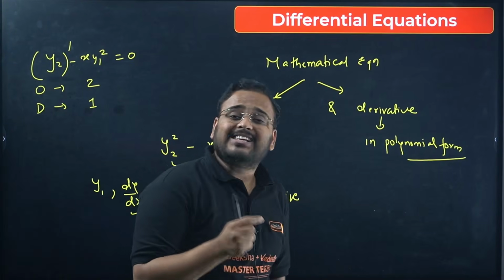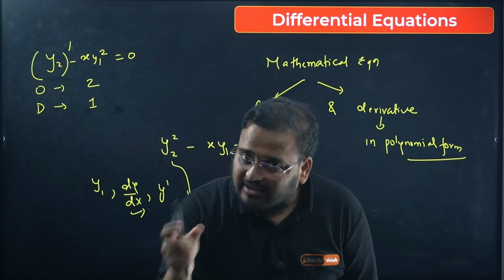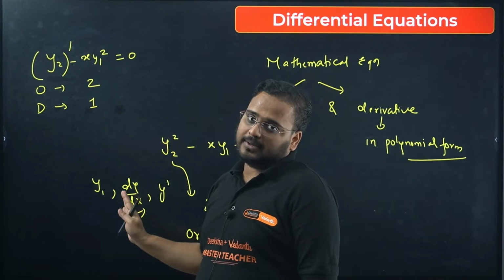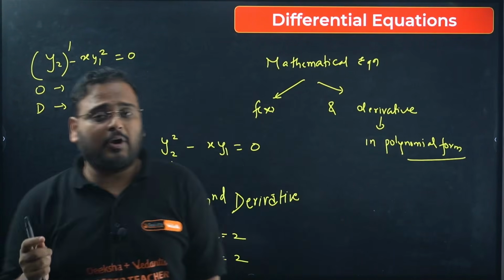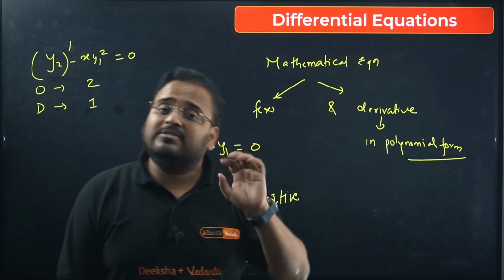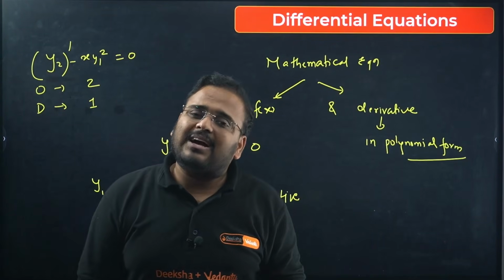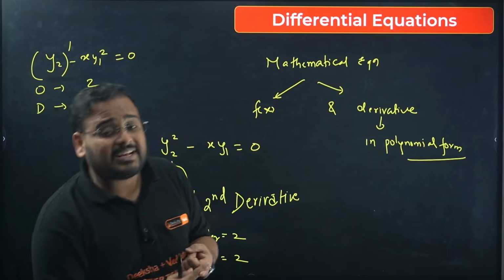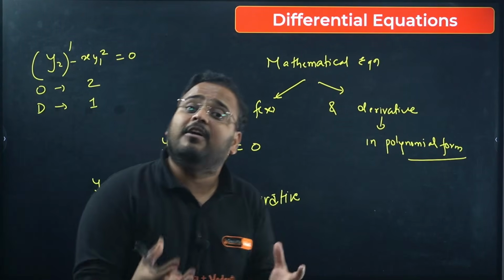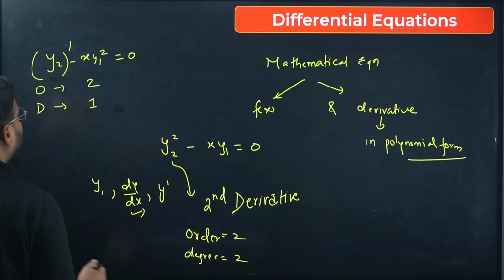Degree is always taken from the highest order derivative. Whatever is the power of that term, that gives your degree. And very important learning: if the derivative is in the form of some other function, meaning it is not a polynomial function, it can be trigonometric, logarithmic or exponential.